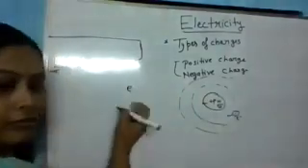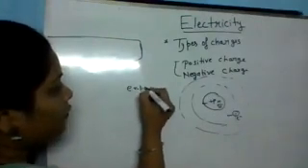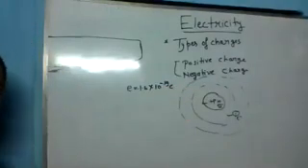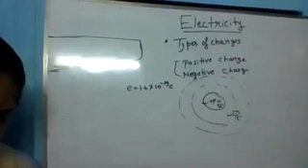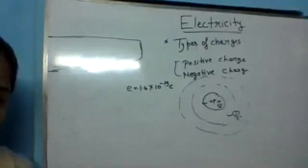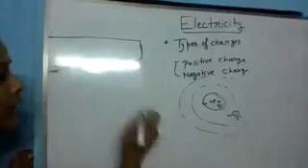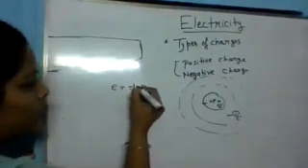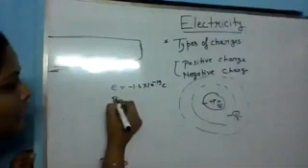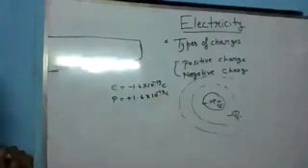What is the charge on an electron? Minus 1.6 into 10 to the power minus 19 coulomb. What is this formula for? This is not a formula. This is the charge on one electron, that is minus 1.6 into 10 to the power minus 19 coulomb. And for a proton, the charge is the same but positive, 1.6 into 10 to the power minus 19 coulomb.